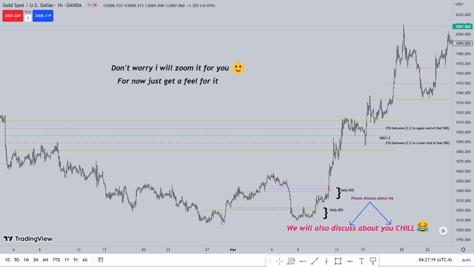it immediately becomes an inversion fair value gap, and then you have to check or wait whether price respects that SIBI and works like a support. In this example you can clearly see how it supported the price. Just observe the price in that chart, how beautifully it worked like a real support and resistance.